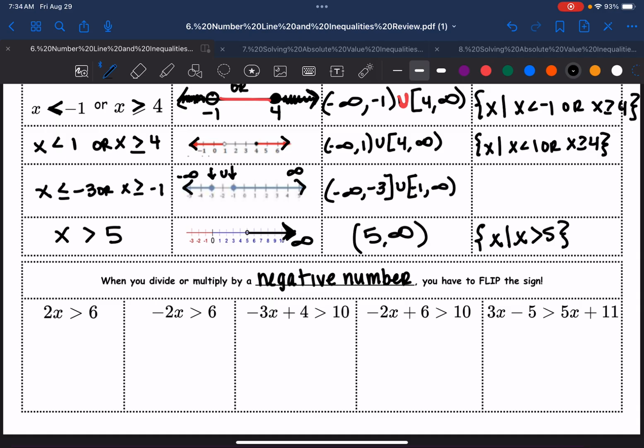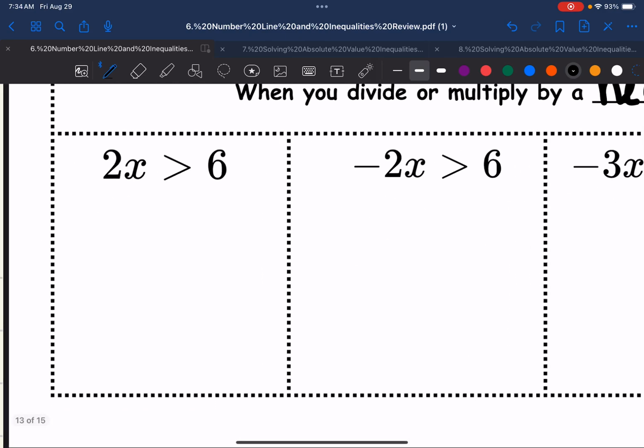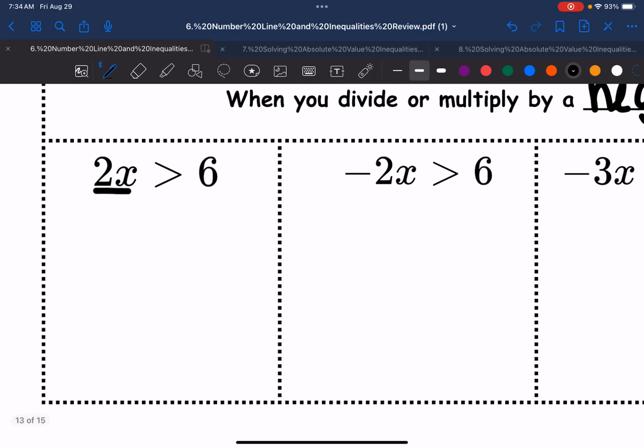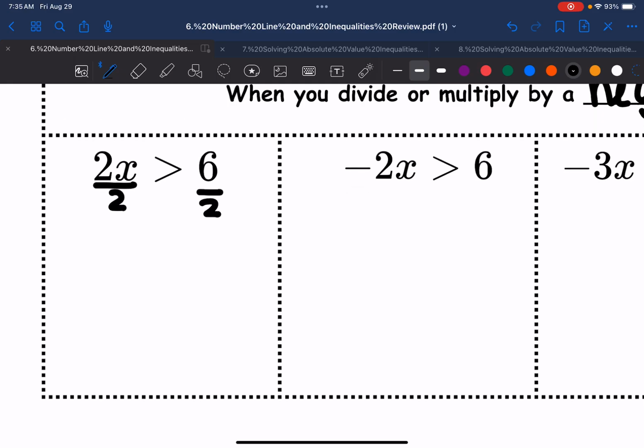All right, so here, look at this first one. If this was an equal sign, I know that there's 2 multiplied by x. I would divide by 2 to get x by itself. We're going to do that here too, because we're going to pretend like it's an equal sign, but it's not. So here we have x. We're going to keep the symbol because we didn't divide or multiply by a negative, and we're going to divide 6 by 2, which is 3.